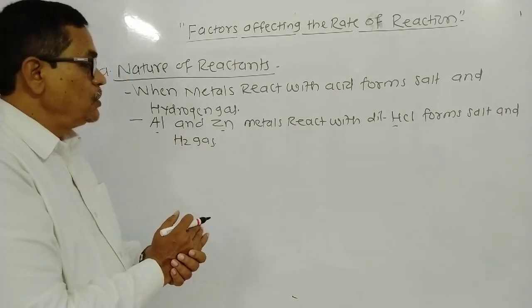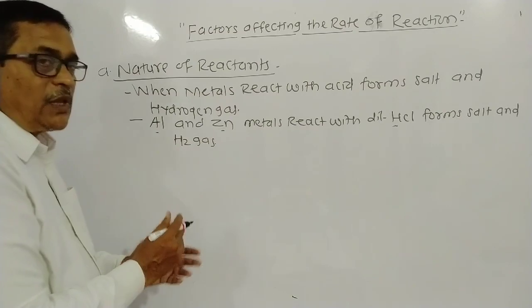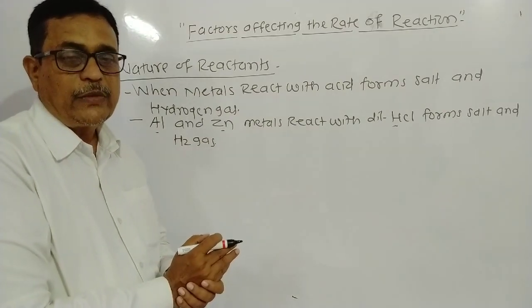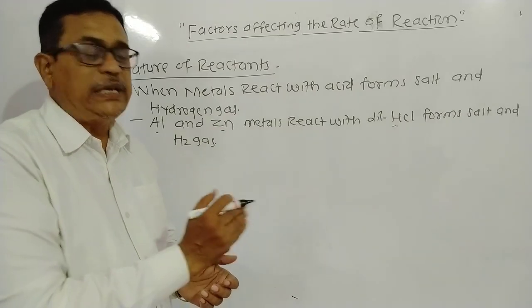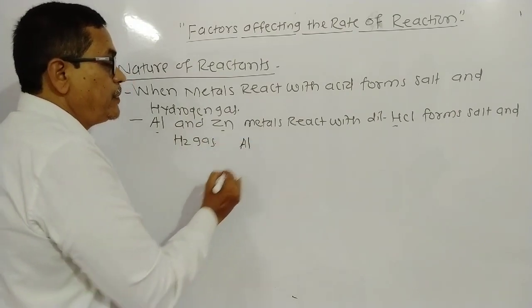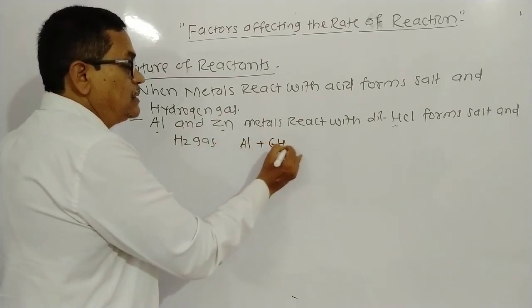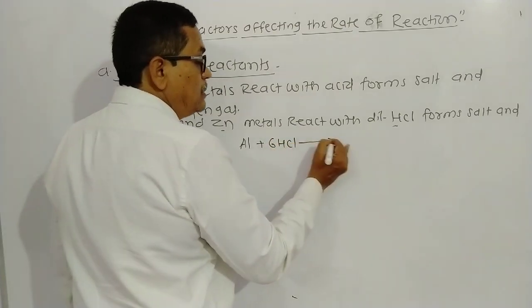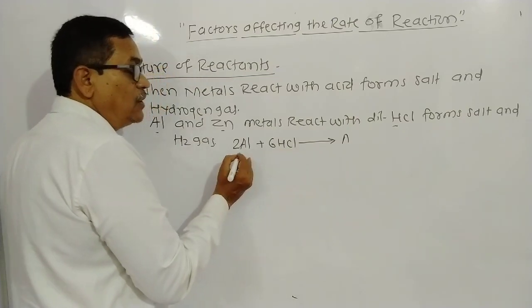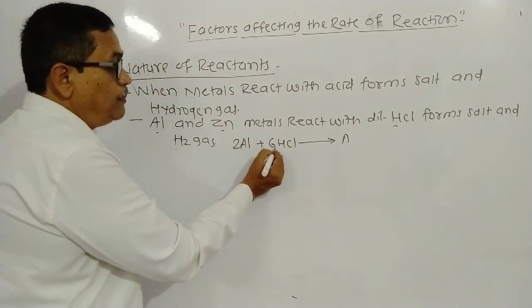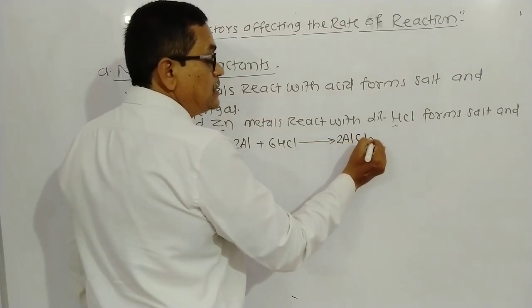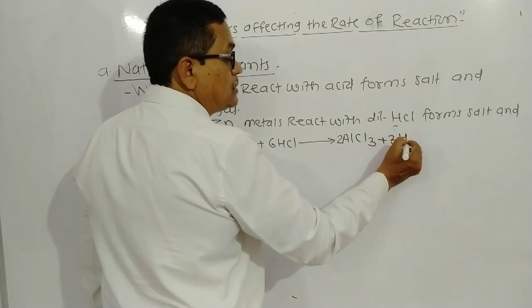That is Al plus 6HCl. Aluminium Al plus 6HCl gives twice Al plus 6HCl. Twice Al plus 6HCl gives twice AlCl3 plus 3H2.